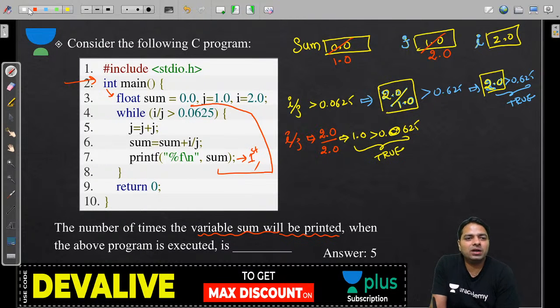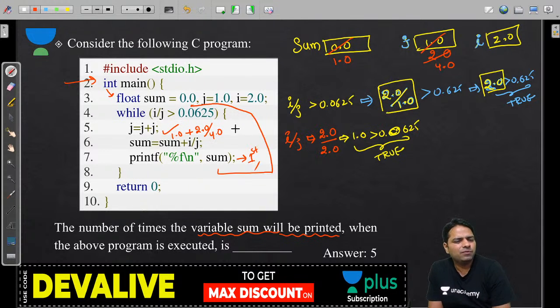So now again we do this procedure j plus j, that is 2.0 plus 2.0 is a 4.0, and sum is already having 1.0 plus, right now I is a 2.0 and j is a 4.0, 2 by 4, you know 1 by 2 is nothing but 0.5, so 1 plus 0.5, that's a 1.5.